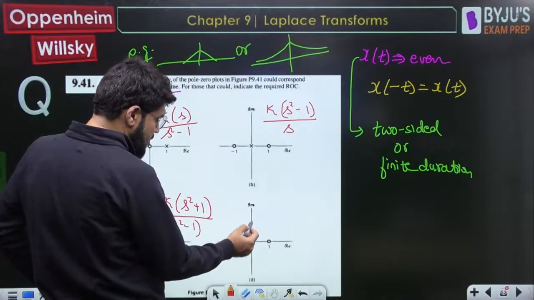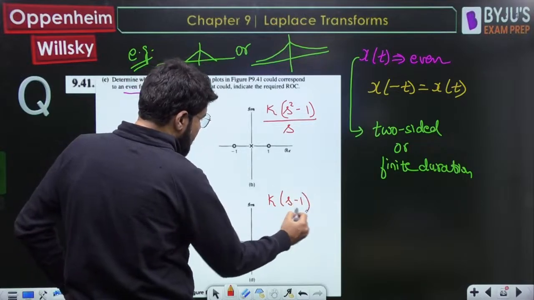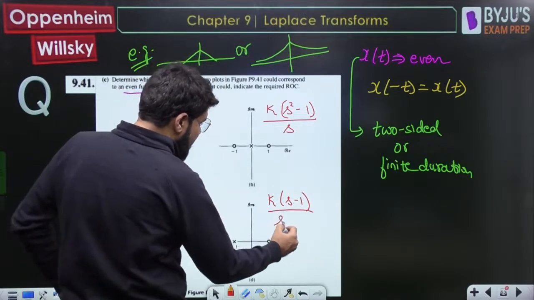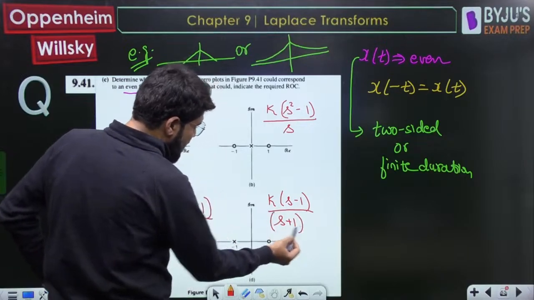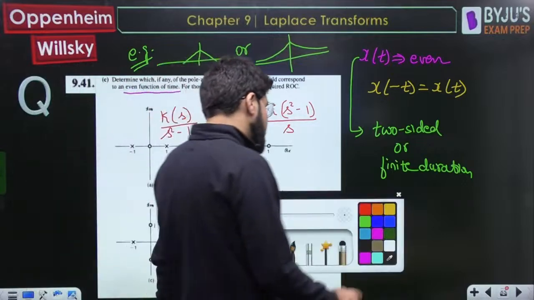Have a look into this. Next one. Okay, there is a zero at plus 1, so s minus 1 is the factor. There is a pole at s equal to minus 1, so the denominator has s plus 1, so that the pole becomes minus 1. Okay. Now, if you check actually,